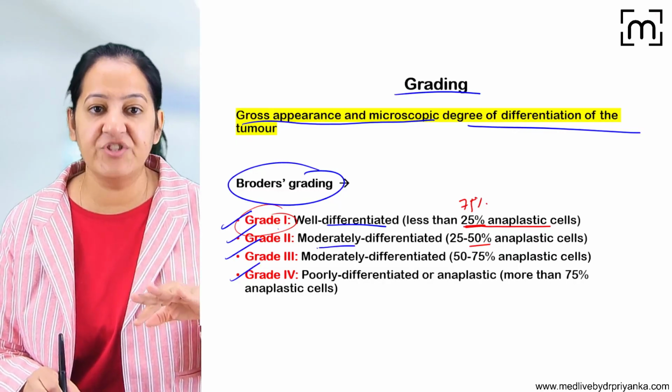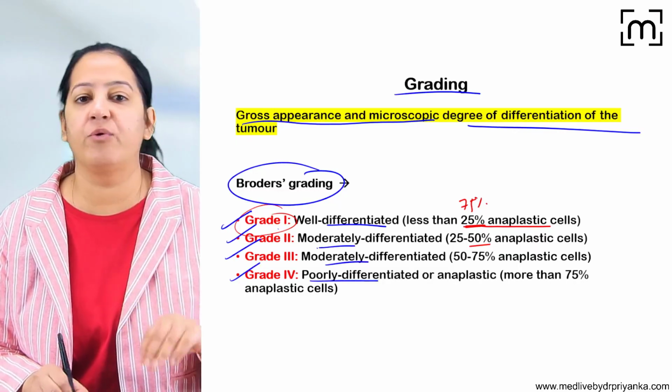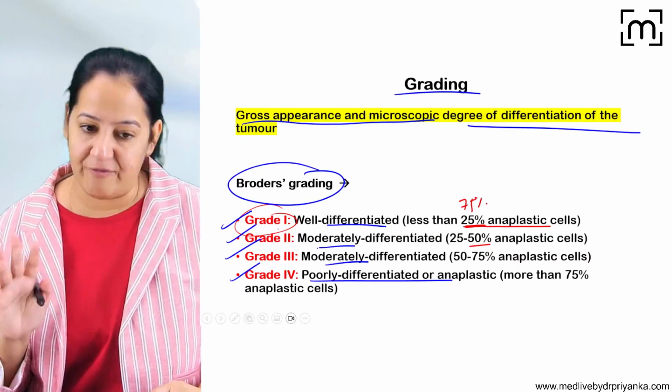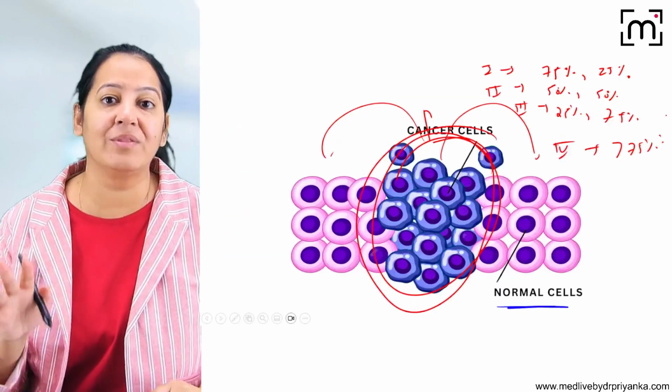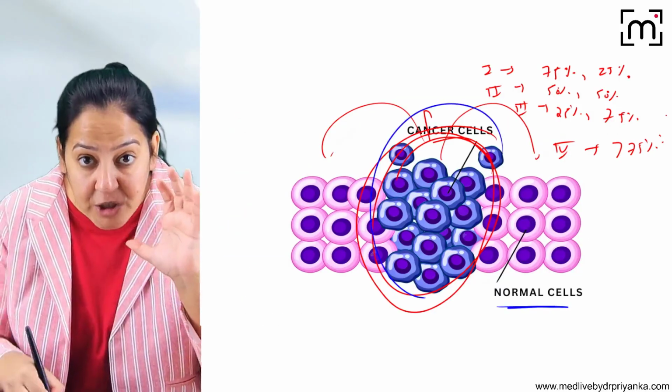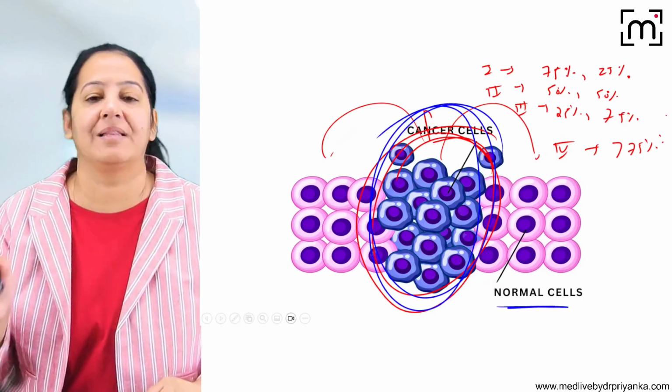Grade 2 is moderately differentiated. Grade 3 is also moderately differentiated, and grade 4 is poorly differentiated tumor. So you have to understand the grading. It is based on the resemblance of the tumor cell with that of the normal cell, the percentage of the resemblance of the tumor cell.